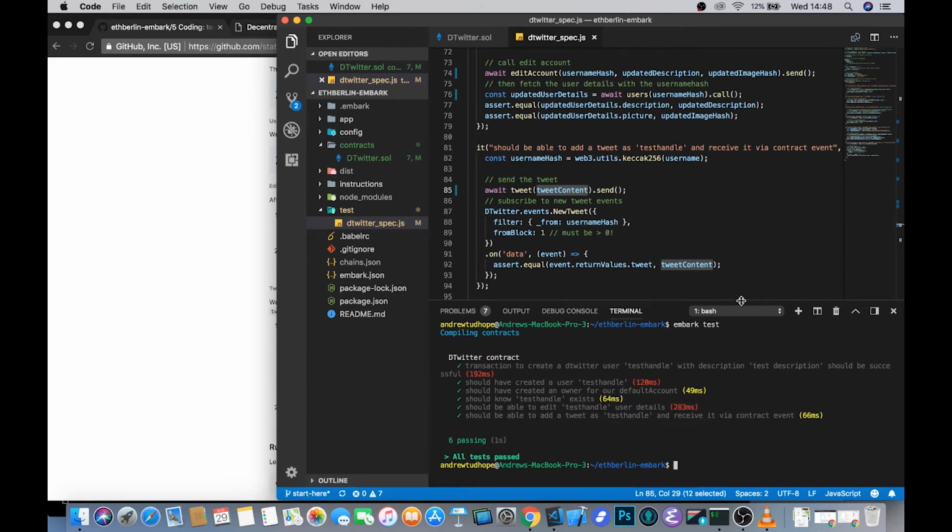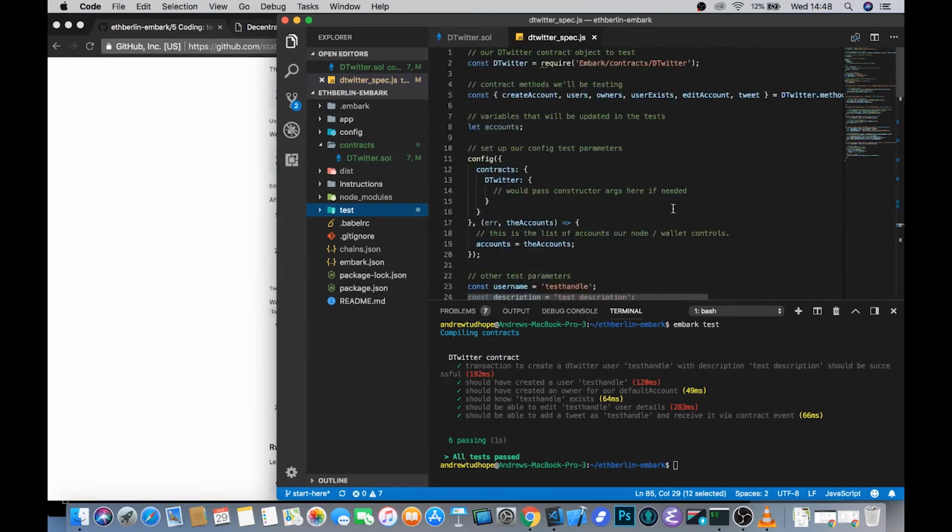So that's really great news. It means that we can be fairly certain that our contract is behaving in the way that we expect it to, that when we try to edit stuff or create an account or send a tweet, it is in fact functioning correctly, which can be really quite calming, especially when you're writing complex contracts. So I really do recommend, and it's so worth stressing this, that writing tests is an incredibly important part of developing smart contracts. The two go together. You cannot write smart contracts without having tests.